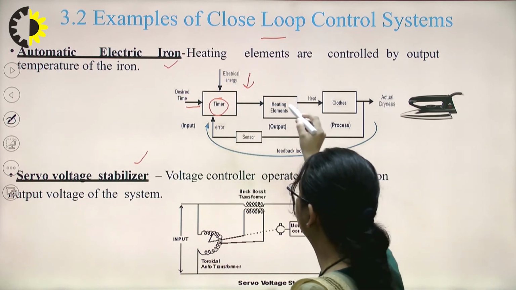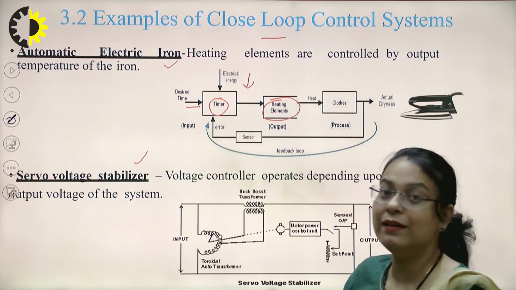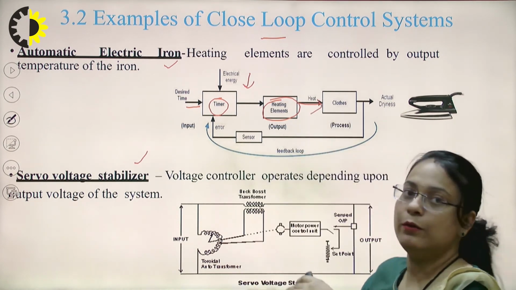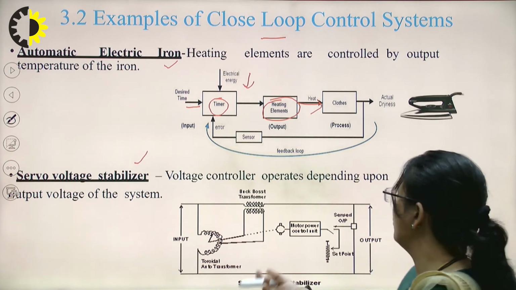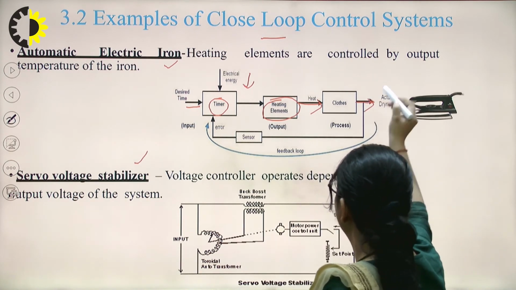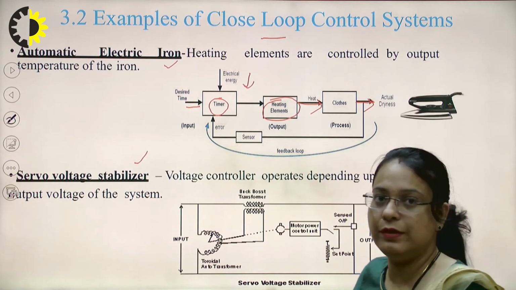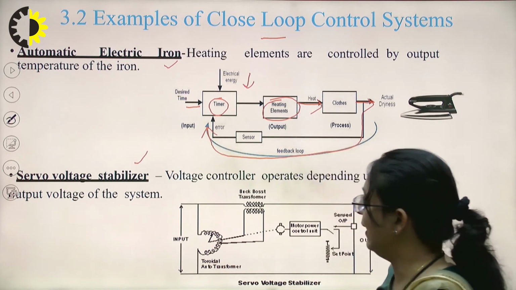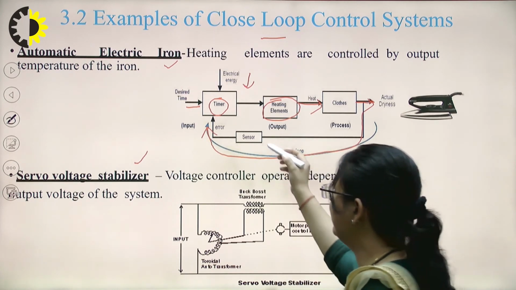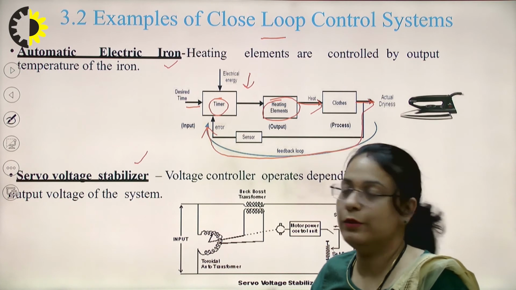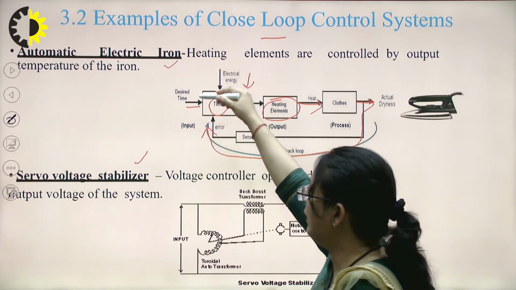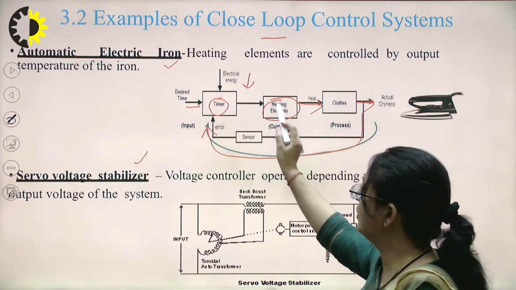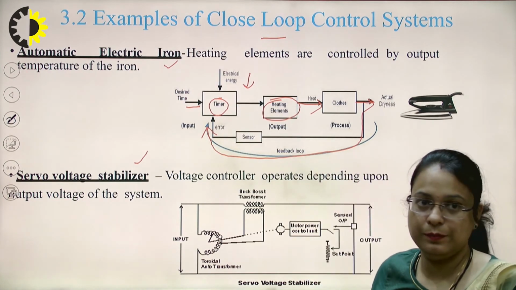The timer will heat the element inside the press, and the heat will go to the clothes, and the output, which is the actual dryness, a part of this will be sensed by the sensor and given as an error by the sensor to the timer. This timer again will compare the desired time with the error, which is an input, and produces the necessary action, right?